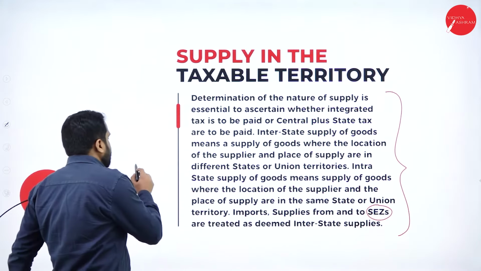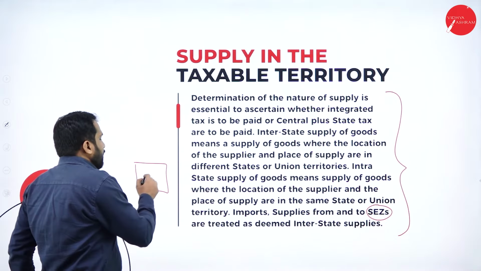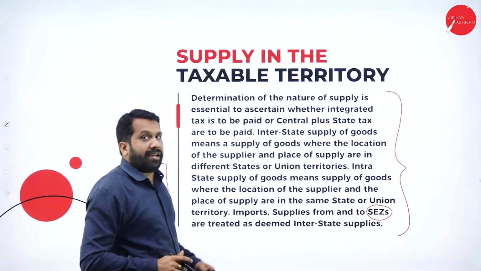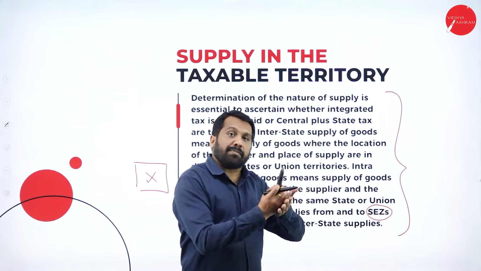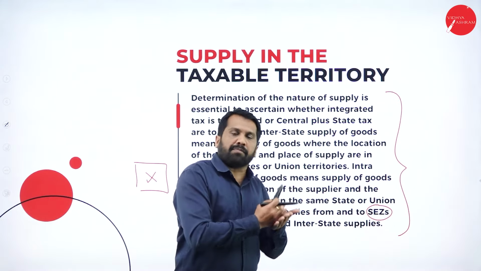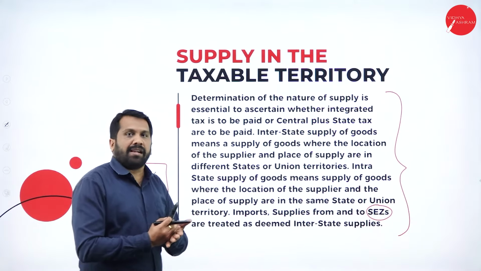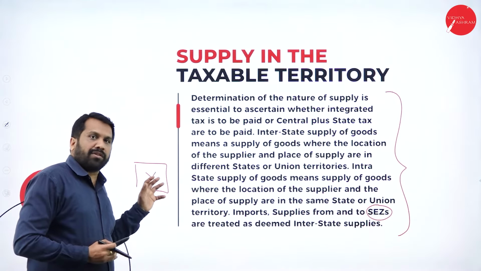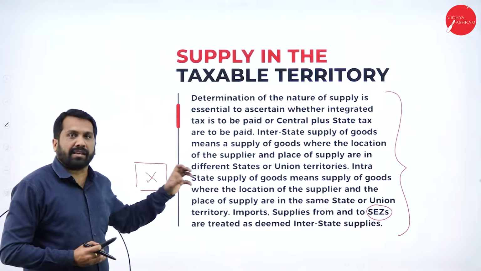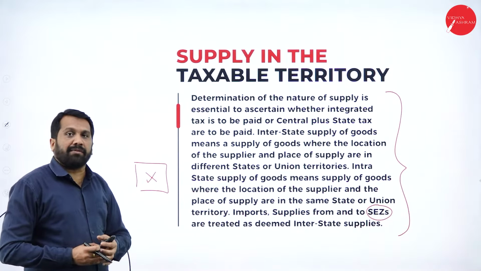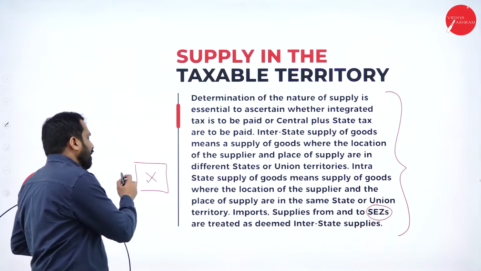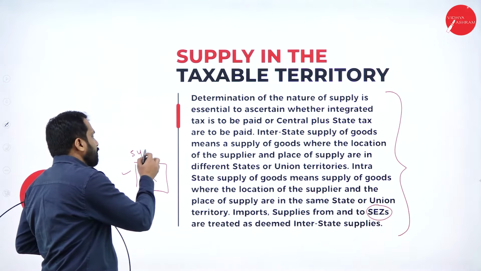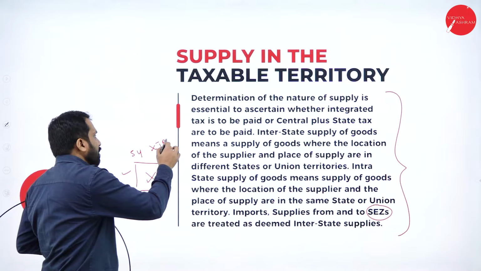For example, there is a place XYZ. In this place, no trading activities are happening. It is a backward area, a backward place. Then the Indian government wants to improve it. The government wants to highlight this place. How can they highlight it? The government will give them an offer: you start a business, and up to 5 years there is no tax.